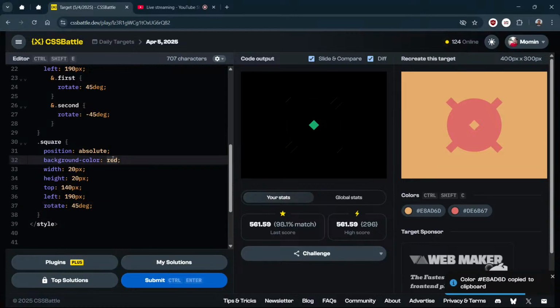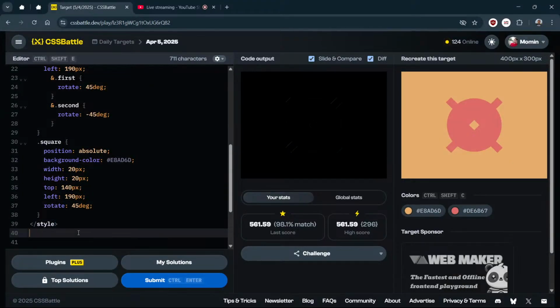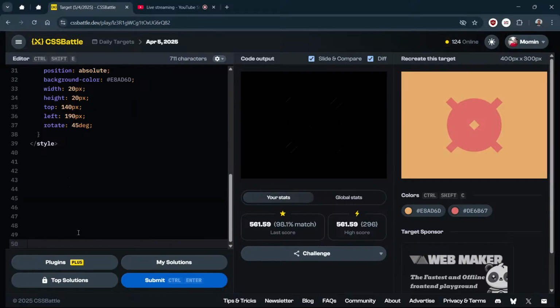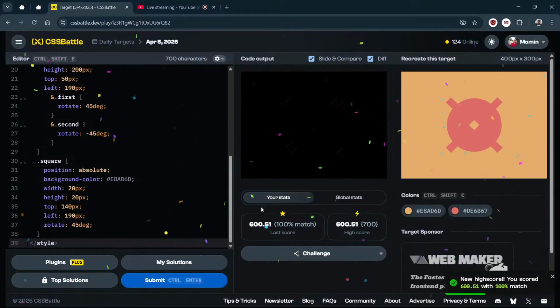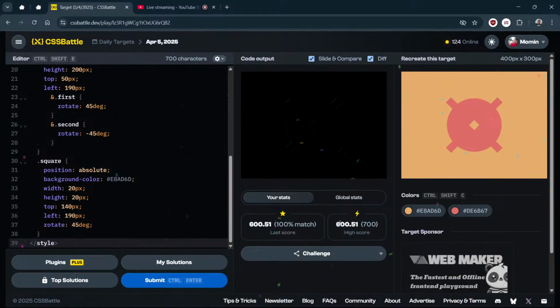I think we have done. Yay, our first CSS battle. Yeah, I just forgot the name. Just doing that CSS battle, I forgot I am doing CSS battle. Okay, now let me just submit it, and it will be 100% match. Please, please. Yeah, and we have this graffiti. Yay, we have matched 100%, and this is our score.